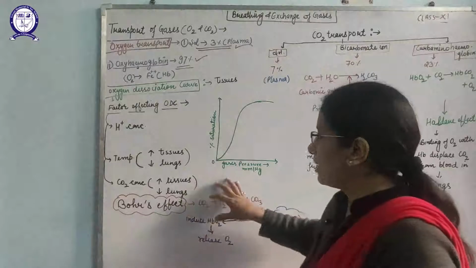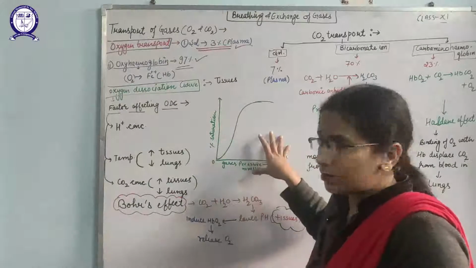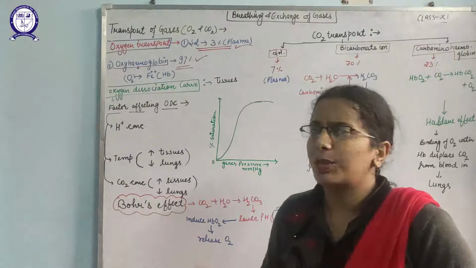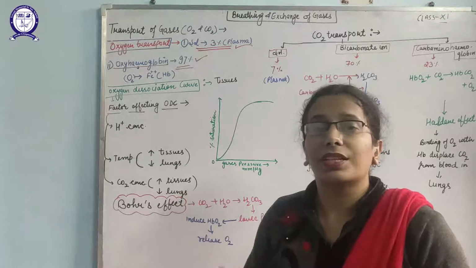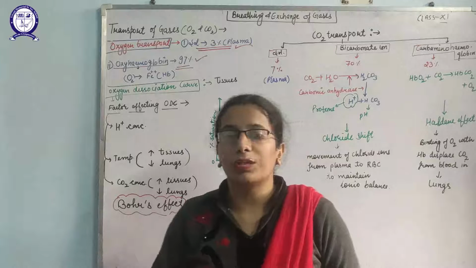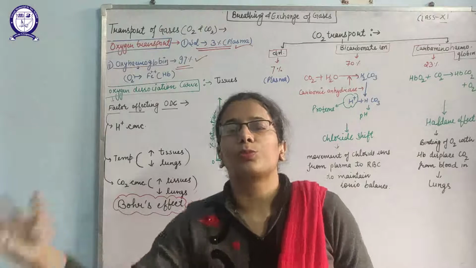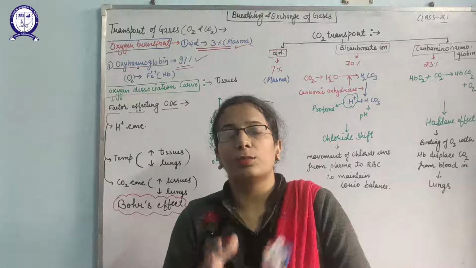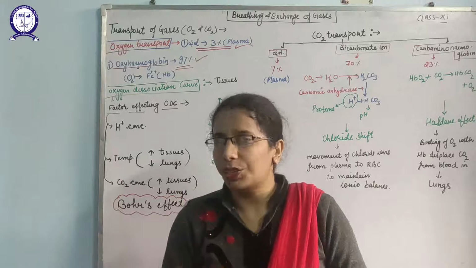So I have drawn here an oxygen dissociation curve. Because binding of the oxygen with the hemoglobin takes place in the lungs, but where will the dissociation take place? This oxygen, with the help of the hemoglobin, is transported to the different tissues of the body. This oxygen with hemoglobin, known as oxyhemoglobin, will reach the tissues.